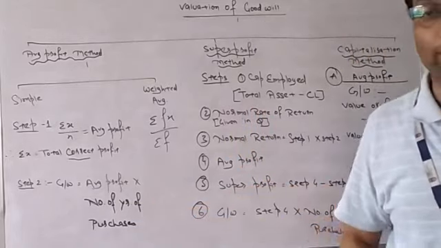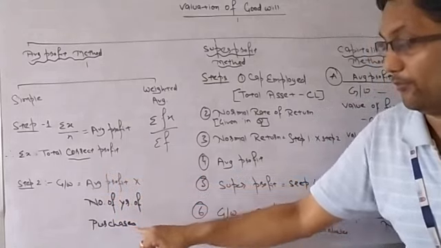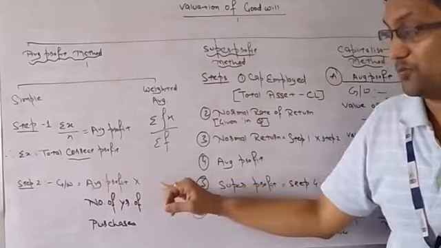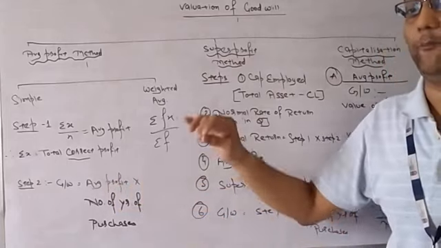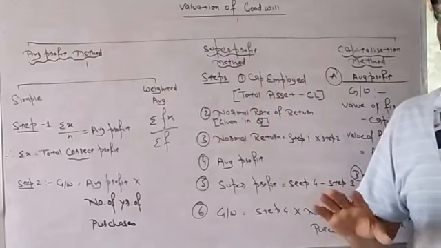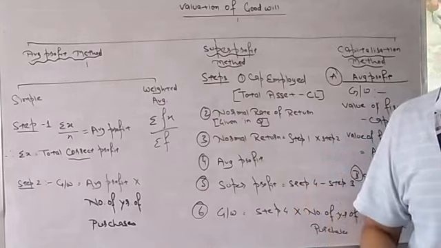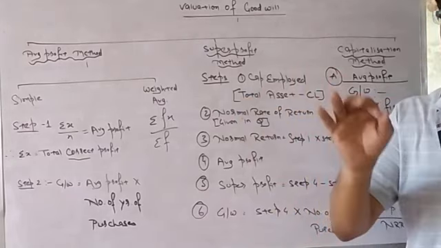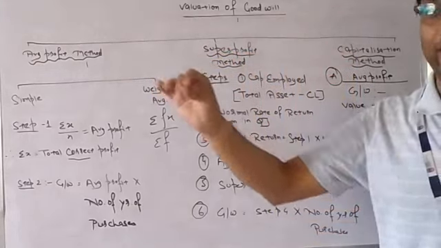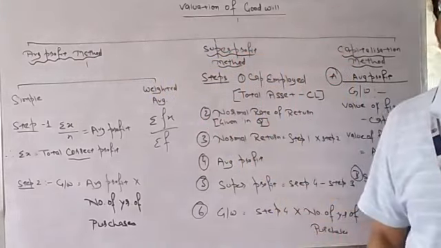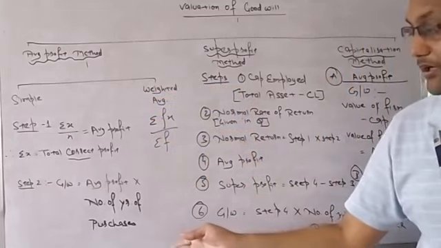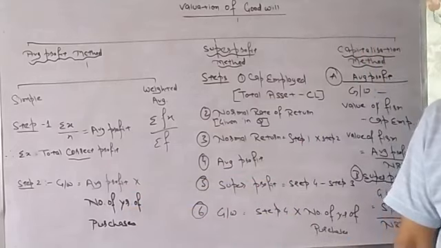Now the second step is goodwill calculation. Average profit into number of years of purchase. I repeat my formula: average profit into number of years of purchase. That is how we will get the goodwill. The number of years of purchase will be provided in your question. The question will be like: calculate 3 years purchase goodwill, calculate 5 years purchase goodwill, calculate 4 years purchase goodwill. So they will give you that purchase year. Whatever is given in the sum, you just multiply it into average profit, and you will get goodwill.